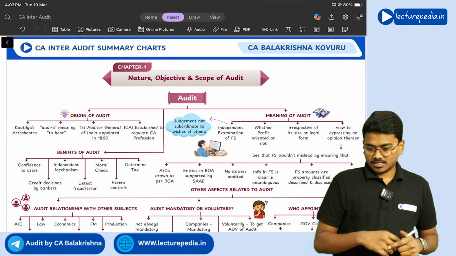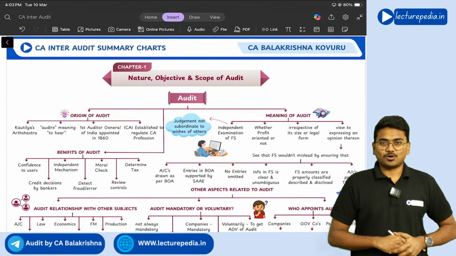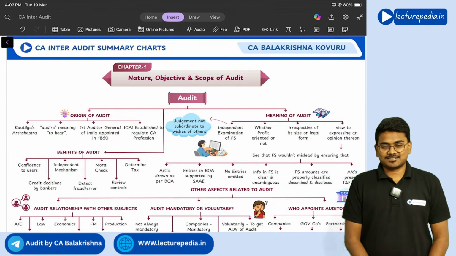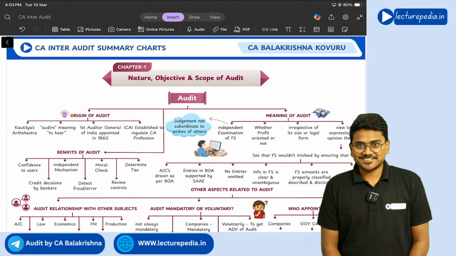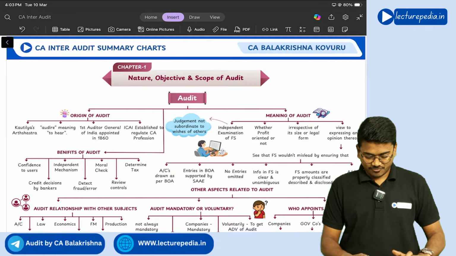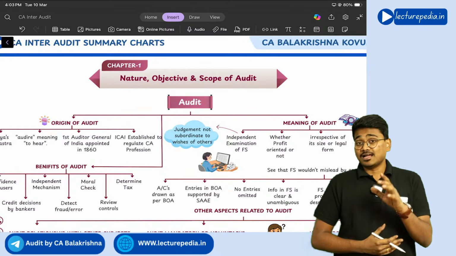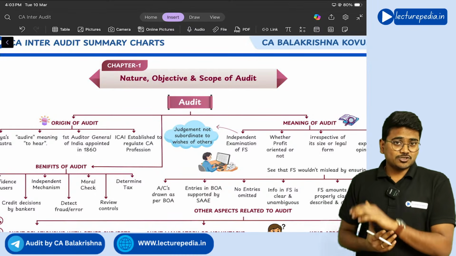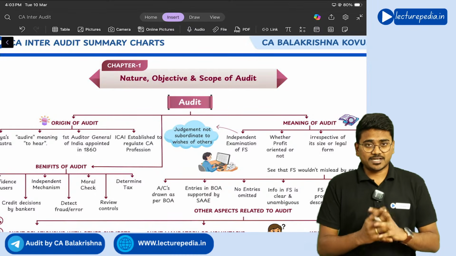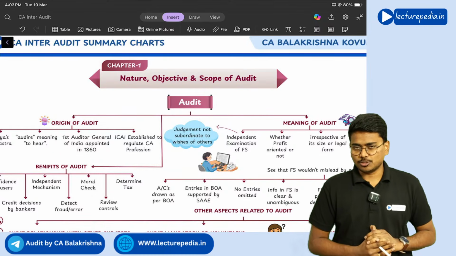So let us start with our revision of the first chapter. What is the name of the first chapter? Nature, Objective and Scope of Audit. Right, let's start with the basics, since this is the first chapter. The weightage of this first chapter for your examination is roughly 5 marks.